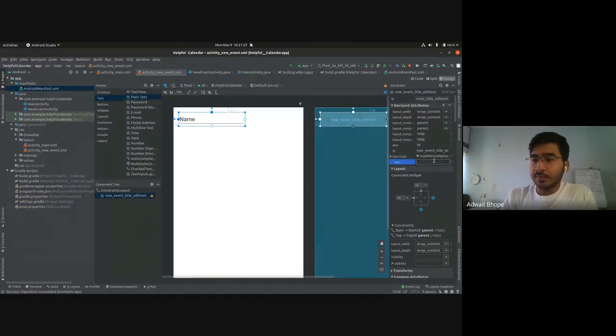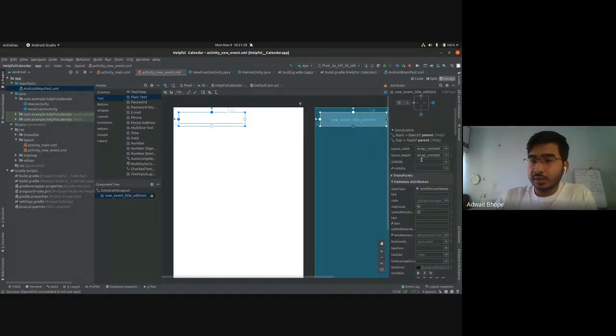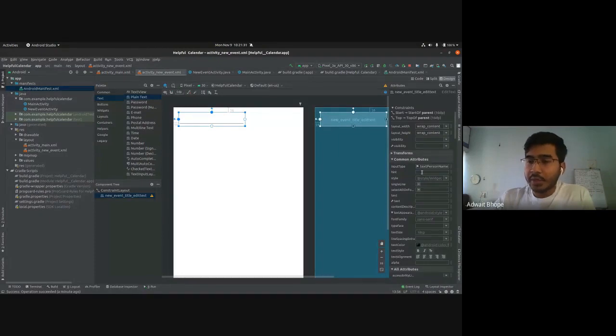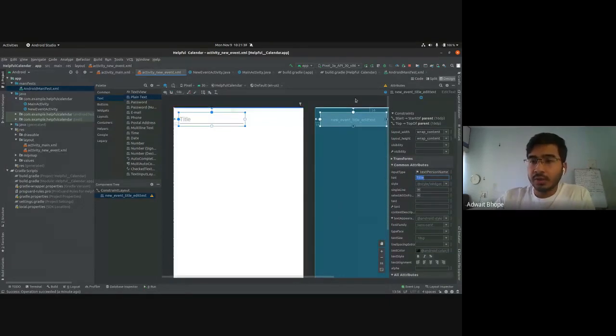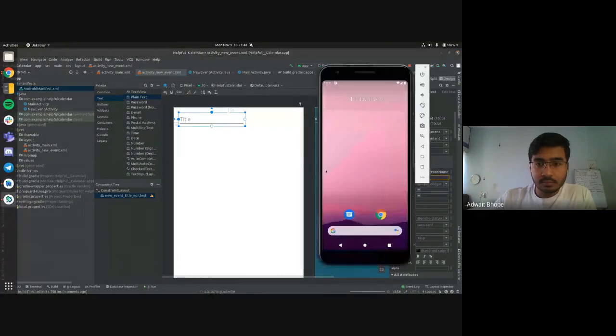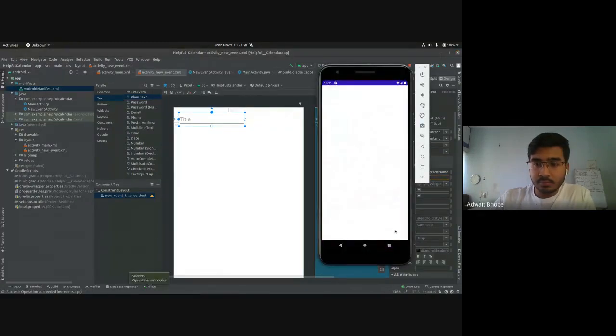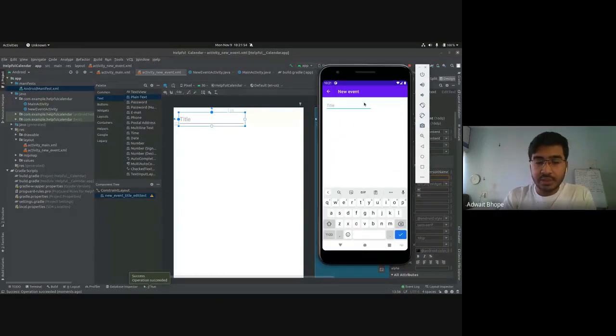So just delete the text from this text field, scroll down to the bottom, and in common attributes, you'll find this hint attribute. Type in title over there. I'm going to show you what the difference is. Yeah, so now when you click on the title, the hint just goes away and I can type in whatever we want over here.